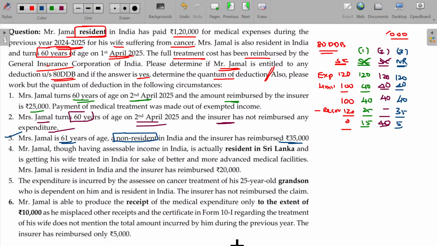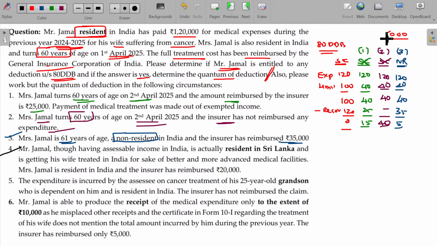So the assessee should be whom? Should be resident. And to claim the higher deduction, the patient should be a resident senior citizen. Else the limit is only 40. The patient's status is important for claiming high deductions. The assessee's status is important to claim at all. If the assessee is non-resident, you cannot claim the deduction under section 80DDB.